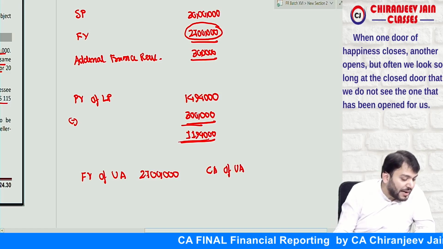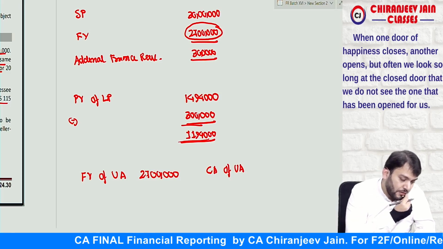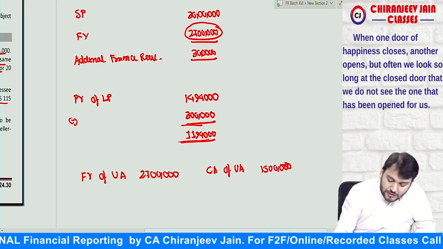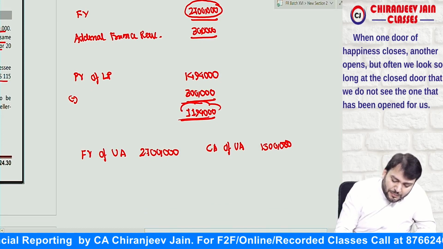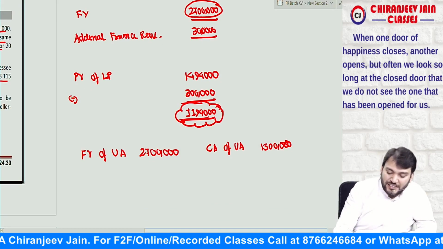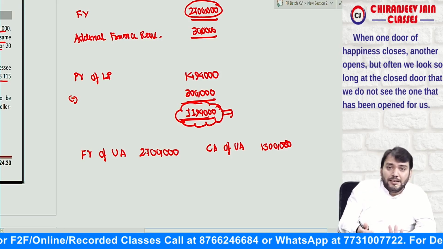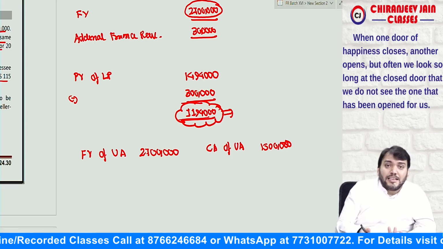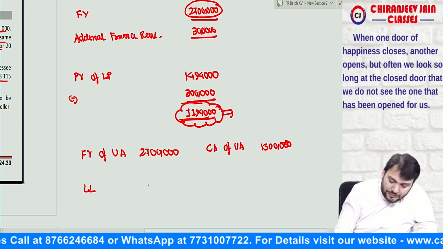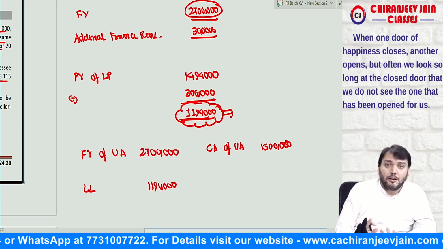The carrying amount is 15 lakh. So can I say this is nothing but equal to the fair value of the ROU asset? Whatever we are receiving at the current rate of interest is the fair value of the ROU asset. So the lease liability is 11 lakh 94,000, which I can say is the fair value of the ROU asset.